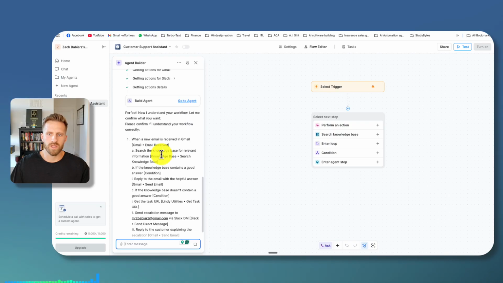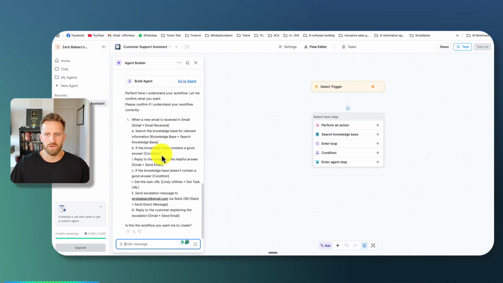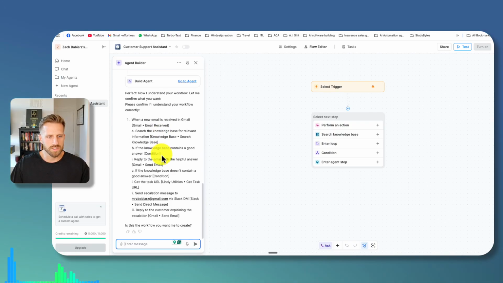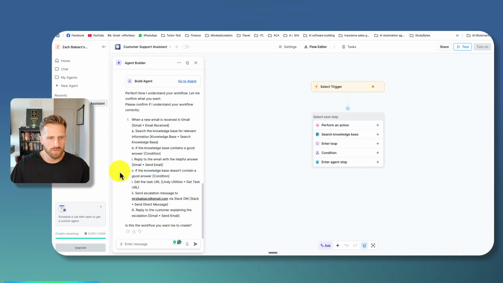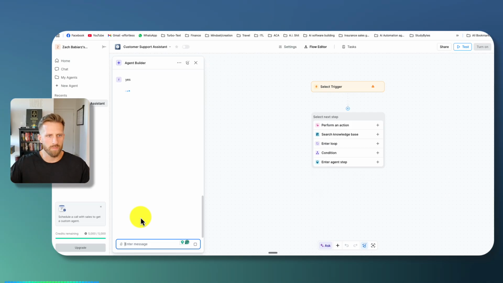You can bring a ton of value to clients if you're someone who has an AI automation agency or if you're just building stuff for your own business. Okay, now it's kind of laying out the workflow. When an email is received, okay, if the knowledge base contains a good answer, okay, yeah, so that's what we want. Yes. So it looks like it does a little questioning beforehand, which is good to get more clarity on what you're exactly trying to build.